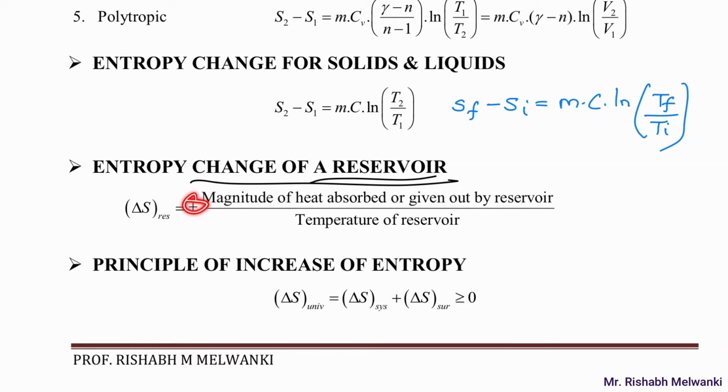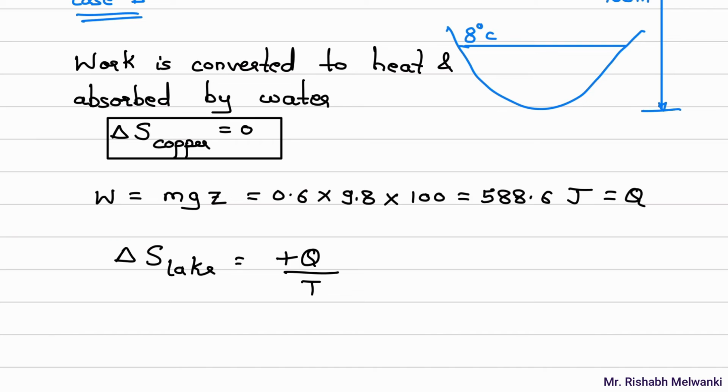So we have to use plus. So this value will be equal to plus Q. So plus Q is 588.6 joule divided by what is the temperature? Temperature of the lake is 8 degrees Celsius. So 8 plus 273. It will be 281 Kelvin.